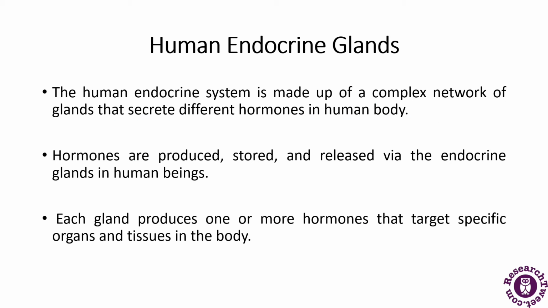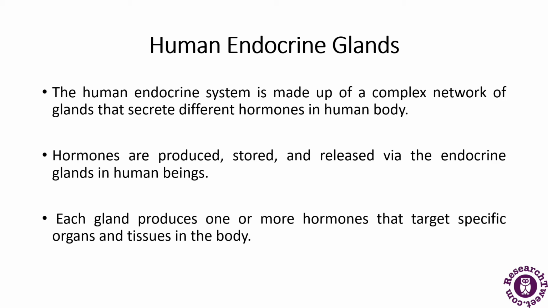Now the human endocrine glands. The human endocrine system is a group of glands that function together. It is made up of a complex network of glands that can secrete different hormones in the human body. These hormones are produced, stored and released via the endocrine glands.